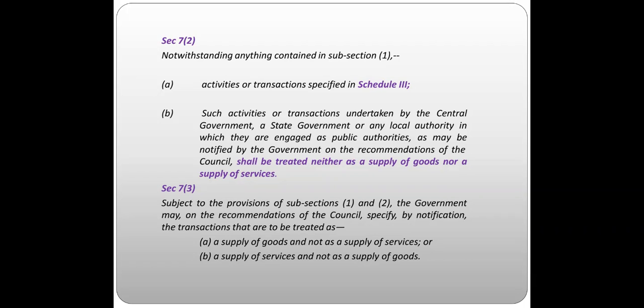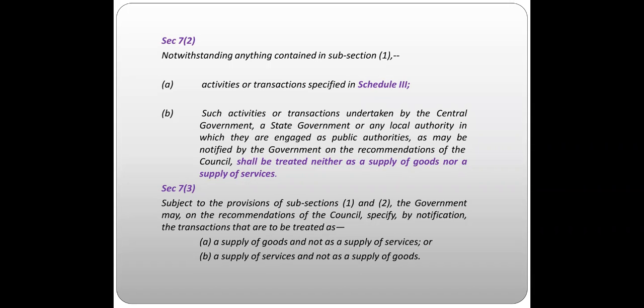While section 7 subsection 3 says, subject to the provisions of subsection 1 and subsection 2, the government may, on the recommendation of the council, specify by notification the transactions that are to be treated as a supply of goods and not as a supply of services, or a supply of services and not as a supply of goods, right?